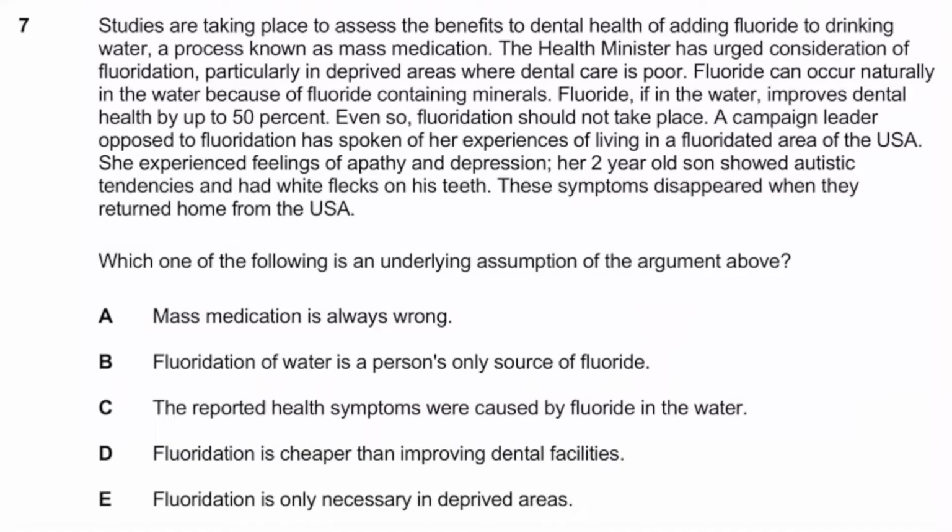So let's read this together. Because studies are taking place to assess the benefits to dental health of adding fluoride to drinking water, a process known as mass medication, the health minister has urged consideration of fluoridation, particularly in deprived areas where dental care is poor. Fluoride can occur naturally in water because of fluoride-containing minerals. Fluoride, if in the water, improves dental health by up to 50%. Even so, fluoridation should not take place. A campaigner leader opposed to fluoridation has spoken of her experiences of living in a fluoridated area of the USA. She experienced fear, apathy and depression, a child had autistic tendencies, and had white flecks on his teeth. These symptoms disappeared when they returned home from the USA. So which of the following is an underlying assumption of the argument above?